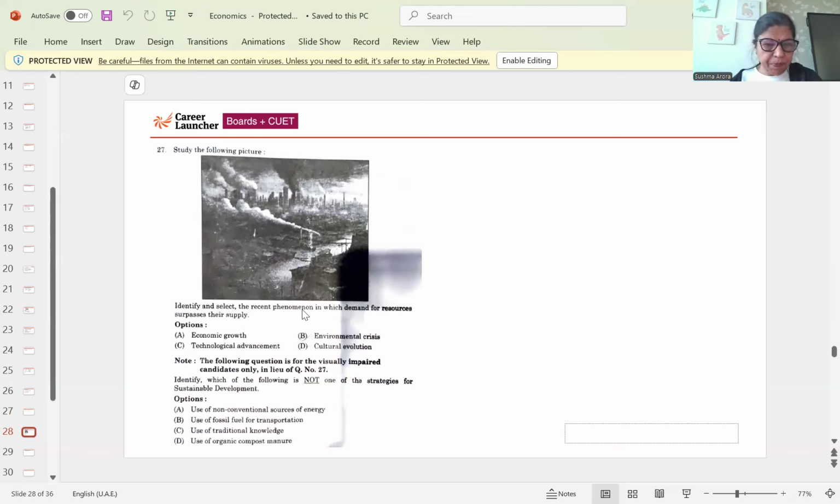Next question. C, the pollution. So identify and select which demand for resources surpasses their supply. So this is an environmental crisis. That is the major problem of environment: pollution, air pollution, land pollution, water pollution. So option B is correct.